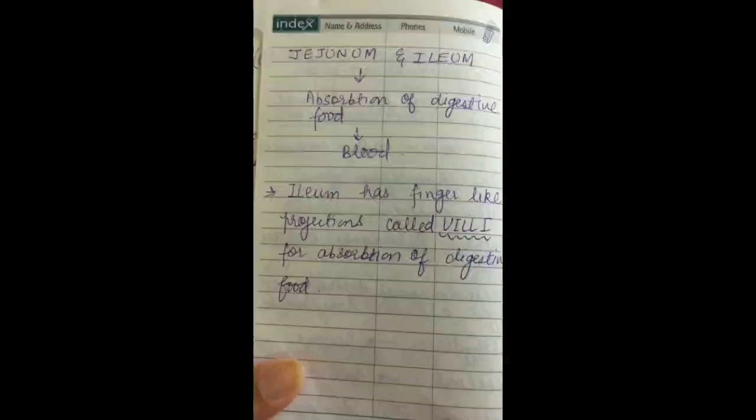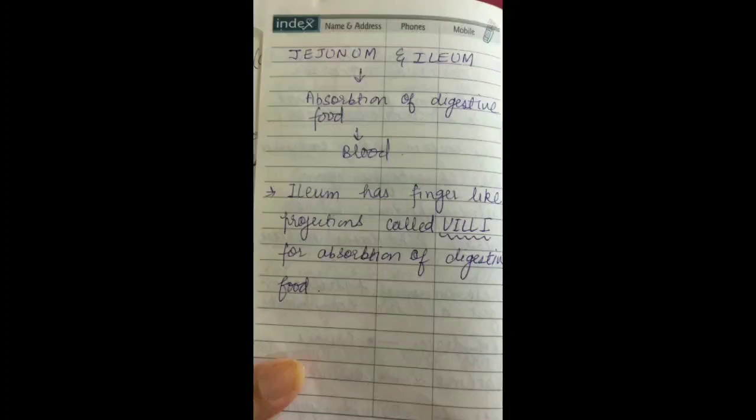In our last class we started with the digestion in small intestine. We have learned that small intestine is divided into three parts: duodenum, jejunum and ileum. In duodenum, the digestion of all the components, that is carbohydrate, fats and protein, was completed. Now today we are going to learn about the next two parts, that is jejunum and ileum.